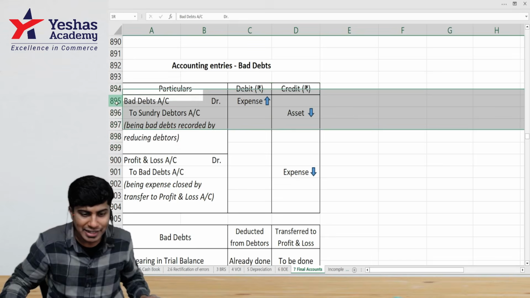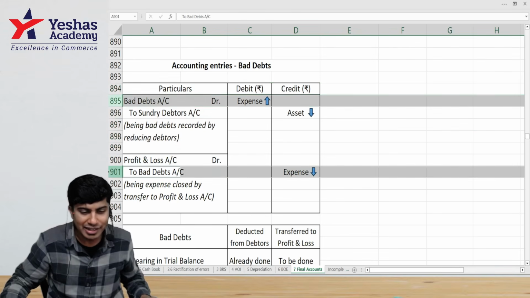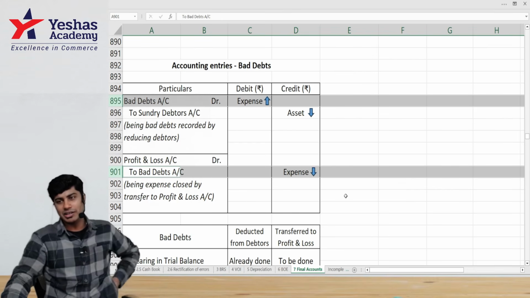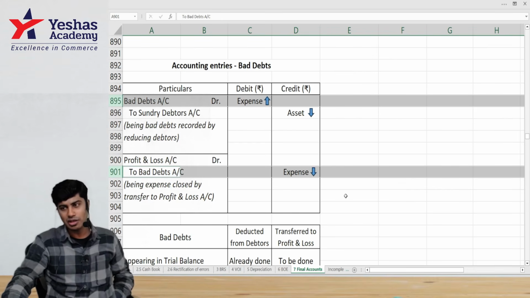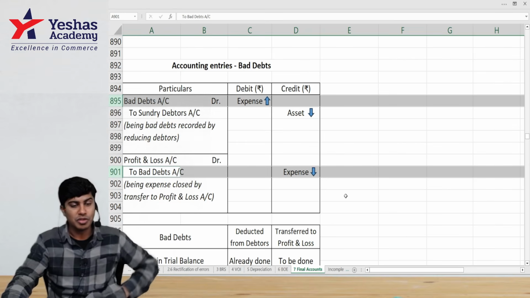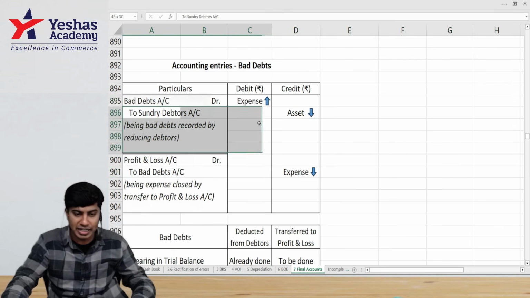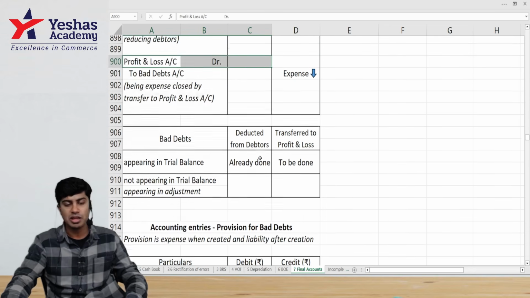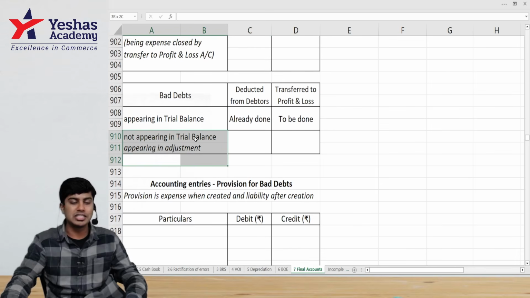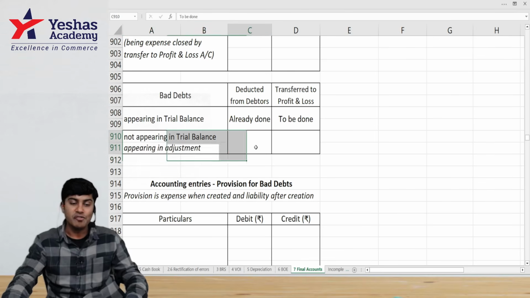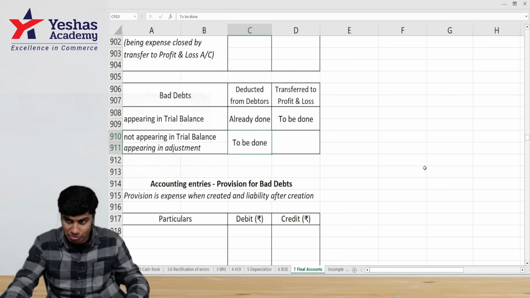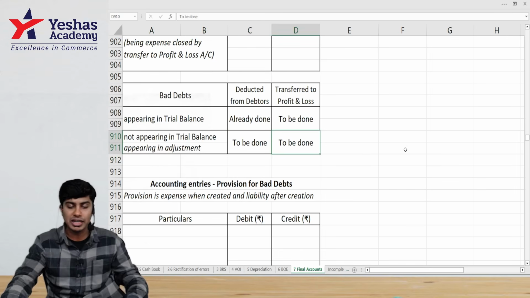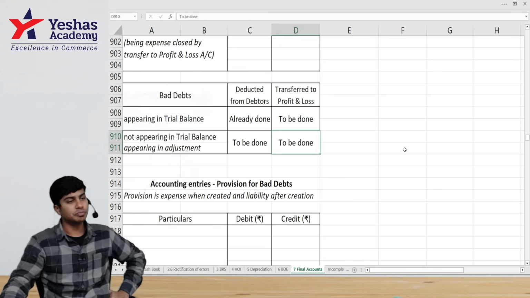Here there is bad debts debit. Here there is bad debt credit. Basically that will get eliminated. That's a temporary nominal account. But what is the impact that we should give? We have to reduce it from our debtors. We also need to write it in our P&L as an expense. Whenever bad debt is not appearing in trial balance and it is given as an adjustment, we have to deduct it from debtors also. We have to write it to P&L account also.